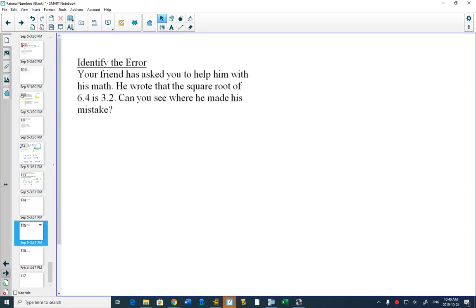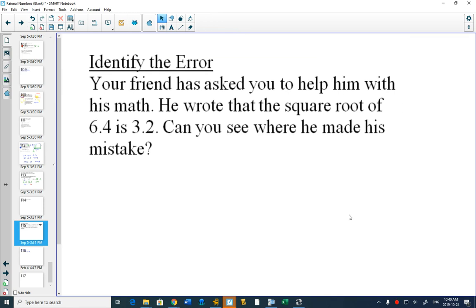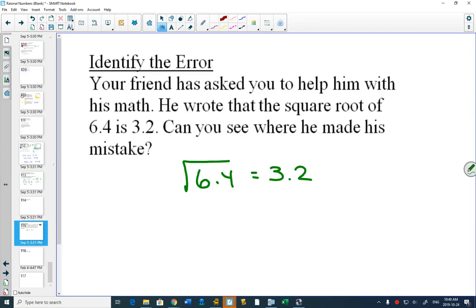All right. Let's do one last question. Your friend asks you to help him with his math. He wrote that the square root of 6.4 was equal to 3.2. The answer is wrong.